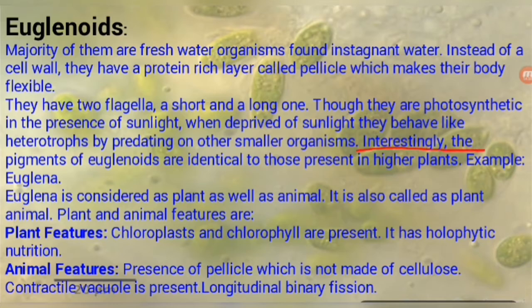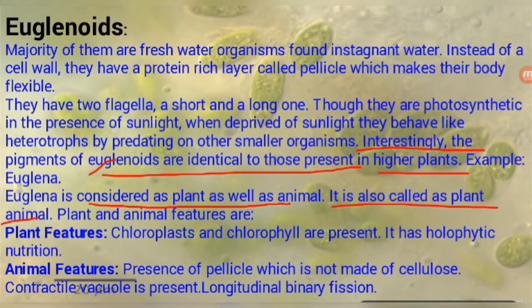Interestingly, the pigments of euglenoids are identical to those present in higher plants. It is very surprising that, just like green plants, chlorophyll is found in euglenoids. Example, Euglena. Euglena is considered both plant and animal. Why? Because they perform both types of nutrition, autotrophic and heterotrophic. That is why it is the connecting link between plant and animal, and it is also called the plant animal.